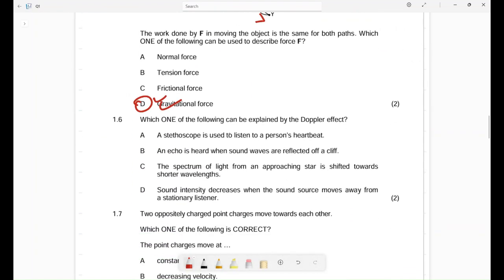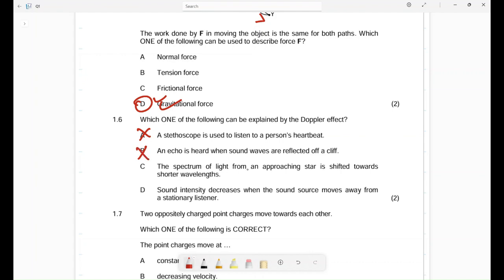Now, 1.6, which one of the following can be explained by the Doppler effect? A stethoscope is used to listen to a person's heartbeat. No. Remember, for medical use, we use an instrument to measure a fetal heartbeat. I have forgotten the name, but it is not a stethoscope. You can see that from your notes. An echo is heard when sound waves are reflected. No, this is not a Doppler effect.